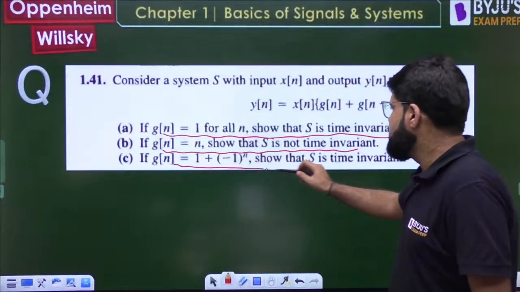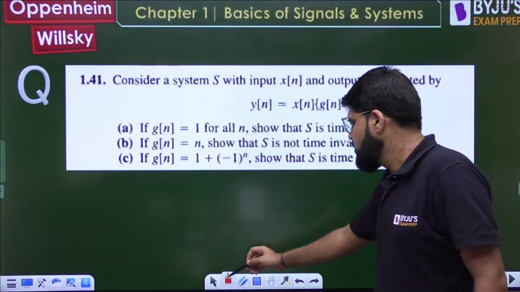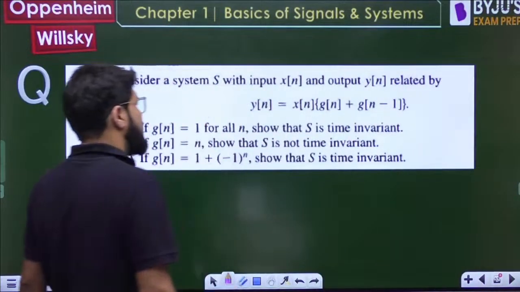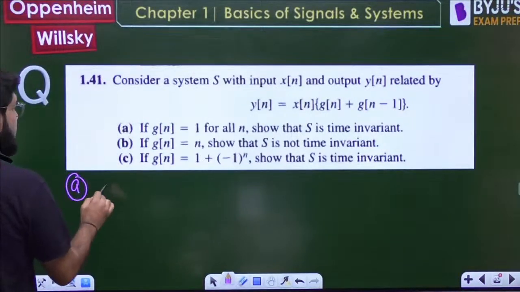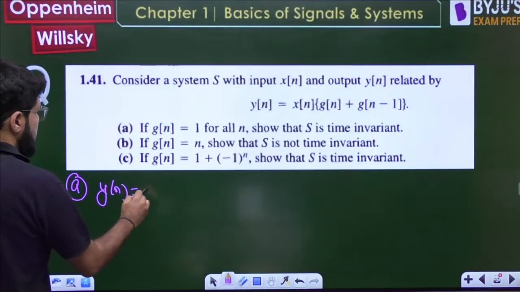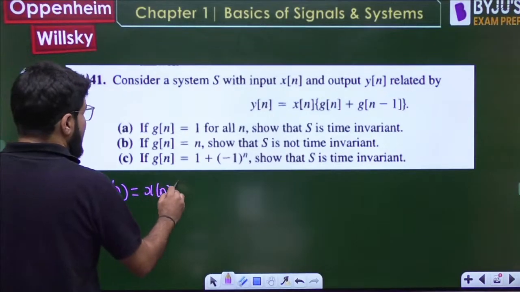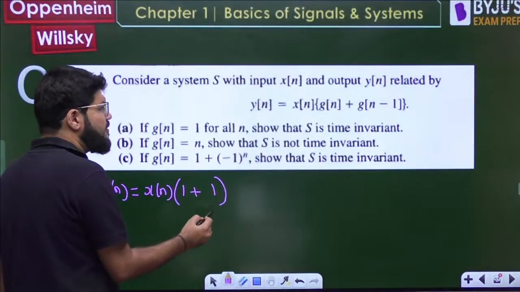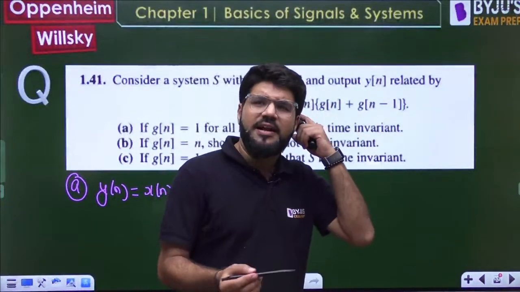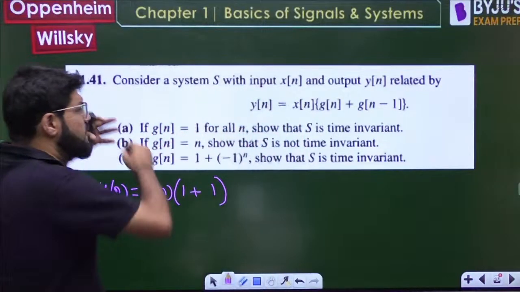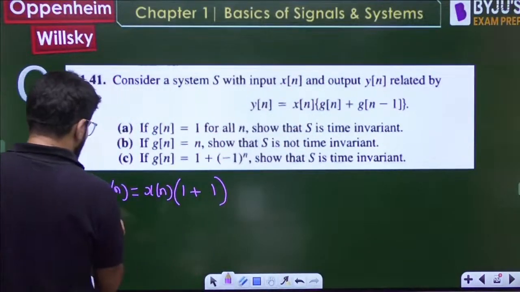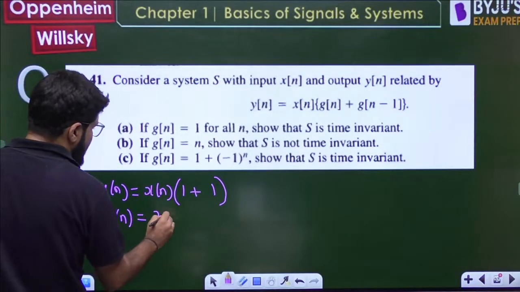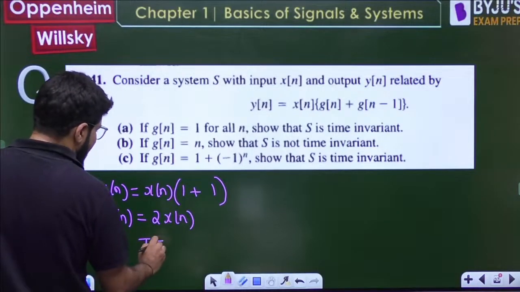Don't need to solve it as a conventional problem. Right, so if g[n] equals 1 for all n, that is the first case. y[n] is equal to x[n] times g[n], and whatever the value of n, g[n] is always 1. So even if you right shift it, that is also 1 only, because for all time it is flat 1. So y[n] is equal to 2x[n], which is clearly time invariant.